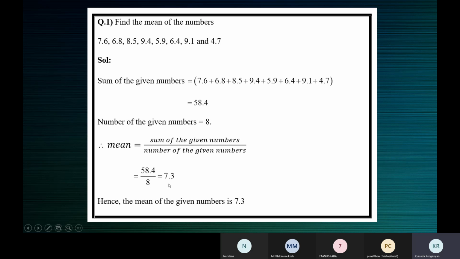58.4 divided by 8 is 7.3. How do we divide, children? How will you divide? Multiply both the numerator and denominator by 10. What will you get?